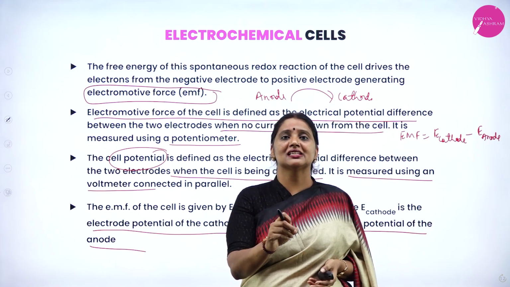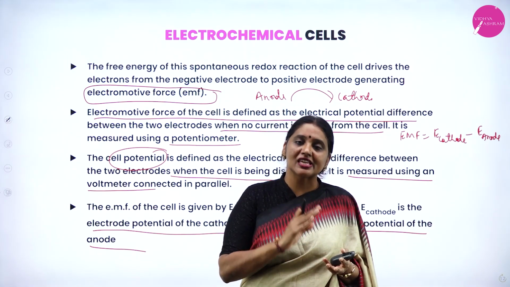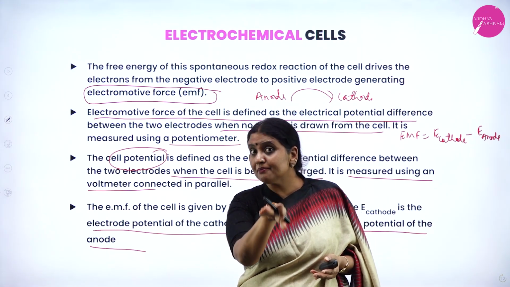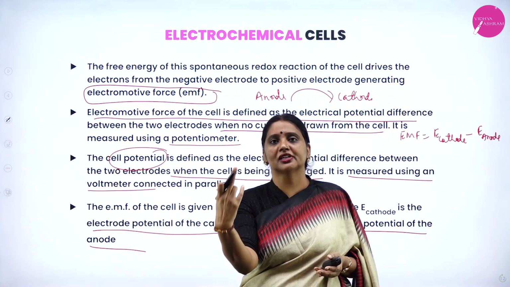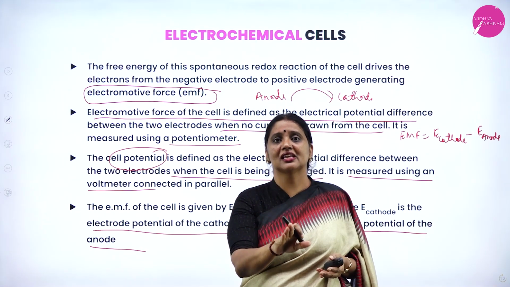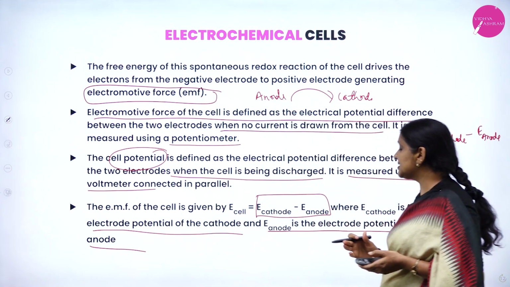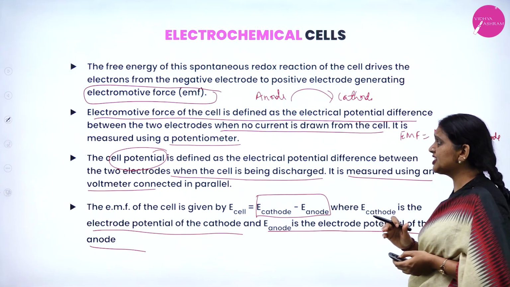Then the question arises, what is electrode potential? I have already given the definition for EMF of the cell as well as cell potential. But to calculate EMF of the cell, you require the electrode potential of cathode and the electrode potential of anode. EMF of the cell is equal to E cathode minus E anode.